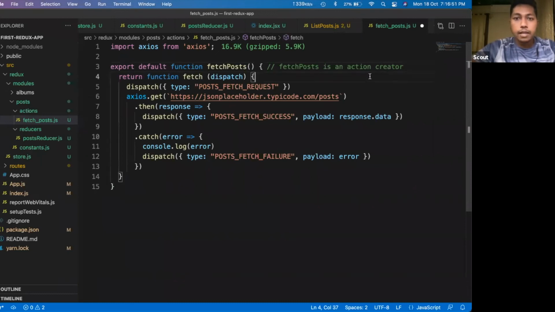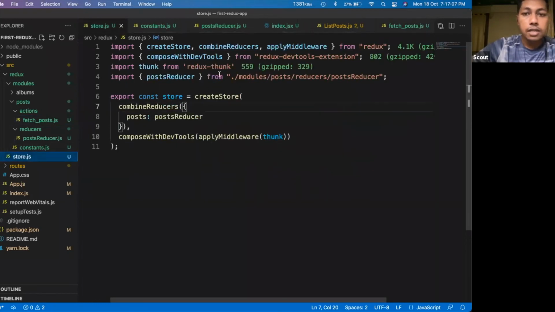Okay, so here inside that I have an option. I have access to one special thing which is called dispatch. Dispatch is something which is coming from a middleware. What is a middleware? As you can see here, inside our primary root folder, sorry, the store, here I have applied one middleware called thunk.